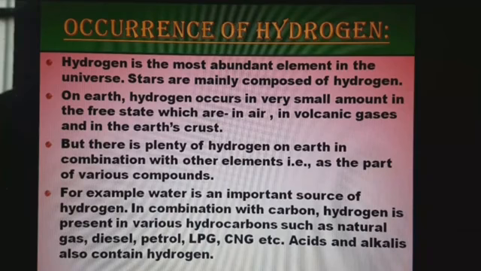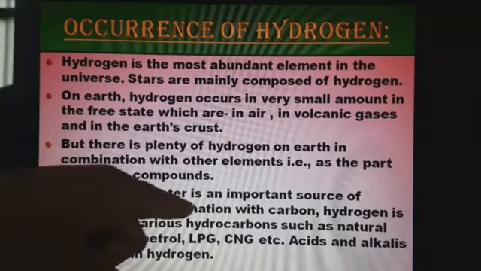This is to be remembered: on earth, hydrogen is in very small amount in the free state, and in the combined state it is found in plenty. Now let us see some examples of compounds in which we find hydrogen in the combined state.